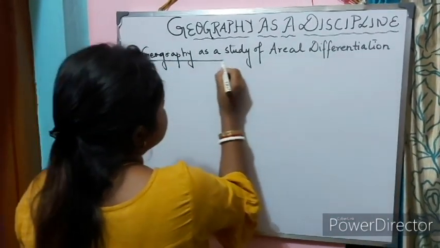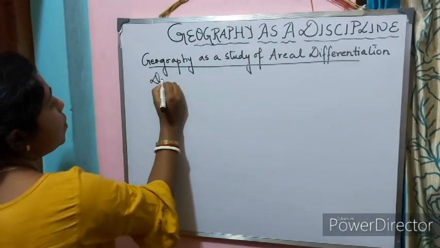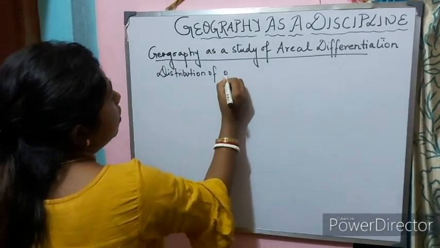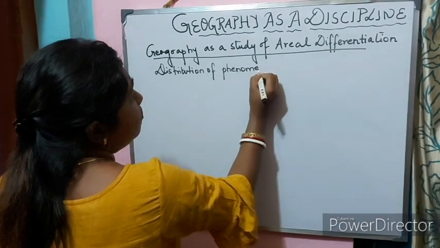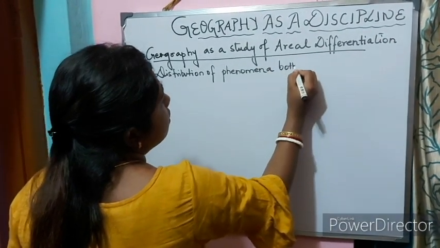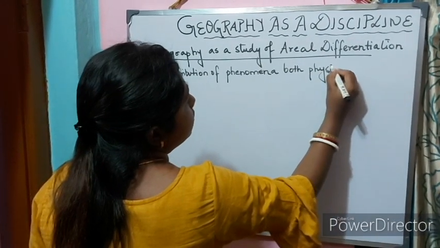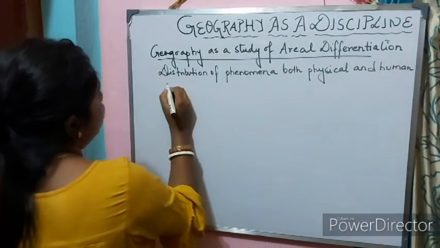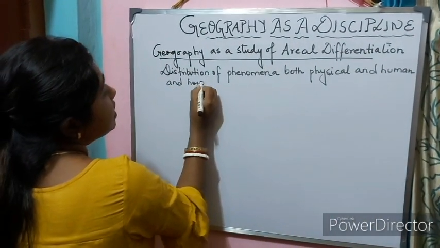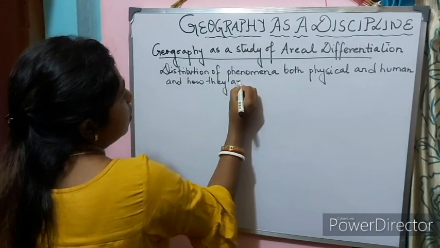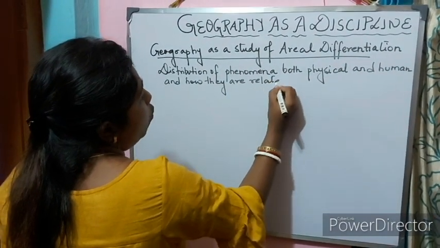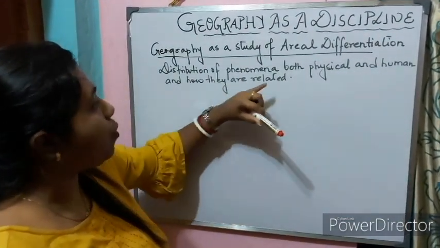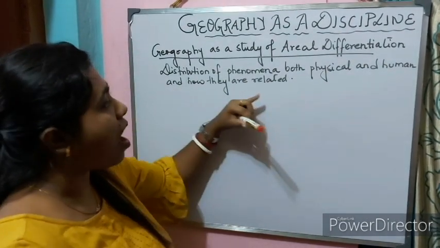It means distribution of phenomena, both physical and human, and how they are related. Areal differentiation means distribution of phenomena, both physical and human, and how they are related.